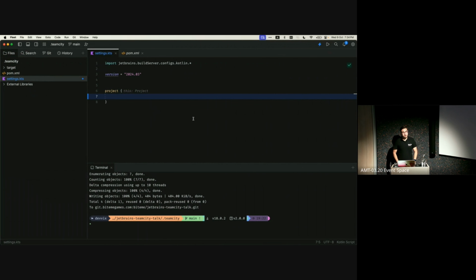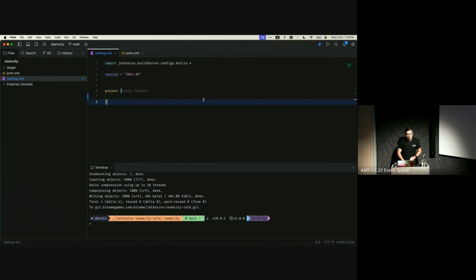So just to start off with, what are we starting with? But let me actually, before we begin, ask who here in the room has used TeamCity before and actually any kind of CI/CD programmable interface? That would be only a few people. Okay, so then this will be new for a lot of you. I will start very easy, and it will gradually get more and more advanced. But if you know a little bit of code, then you should be fine to follow along.